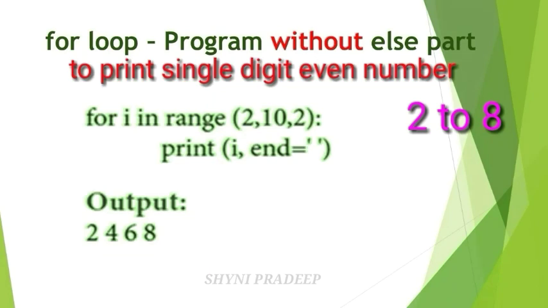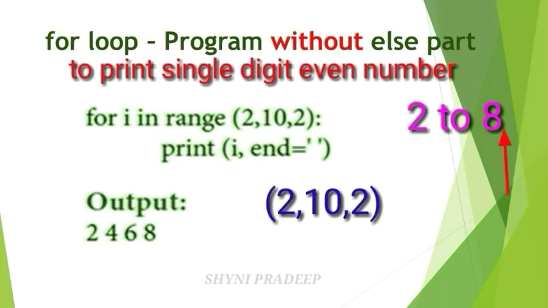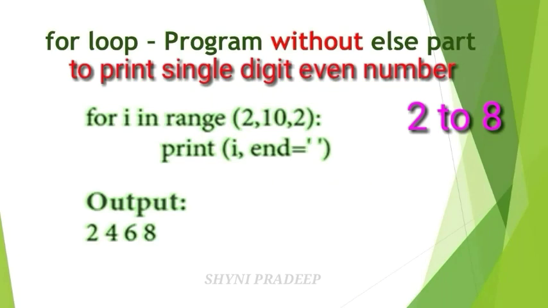How will you calculate this output? First take range(2, 10, 2). So our initial value is 2 and the end value is 8. This 8 is the last value. So you have to continue the execution of the loop until you reach the last value 8. In each iteration you have to check whether the last value is reached or not. When the last value is reached, the condition becomes false, so you have to stop your execution there.